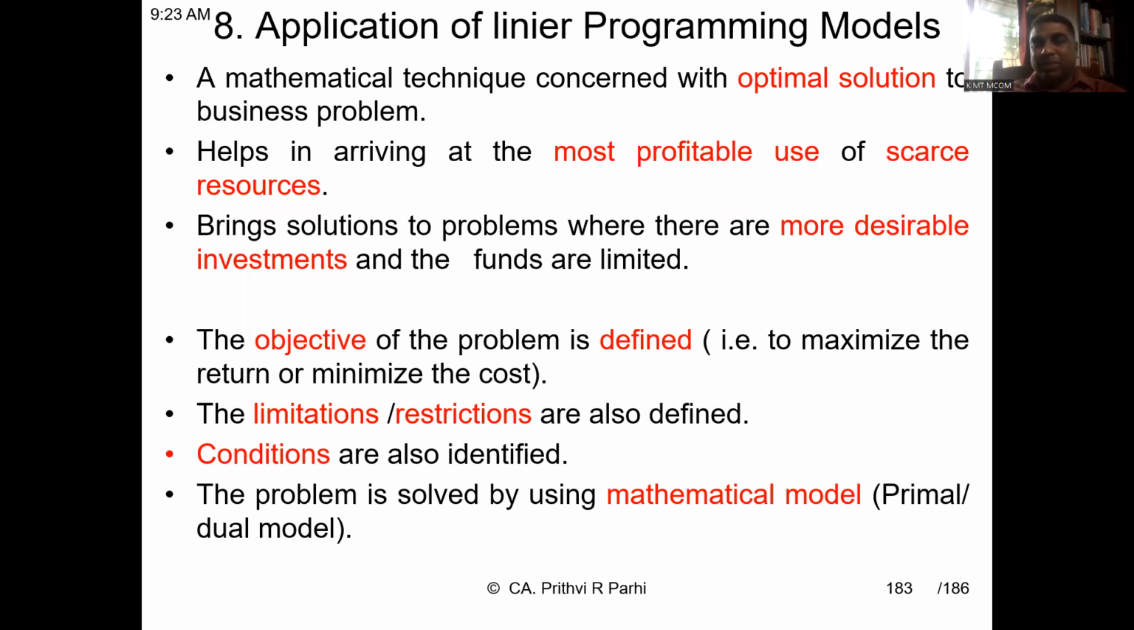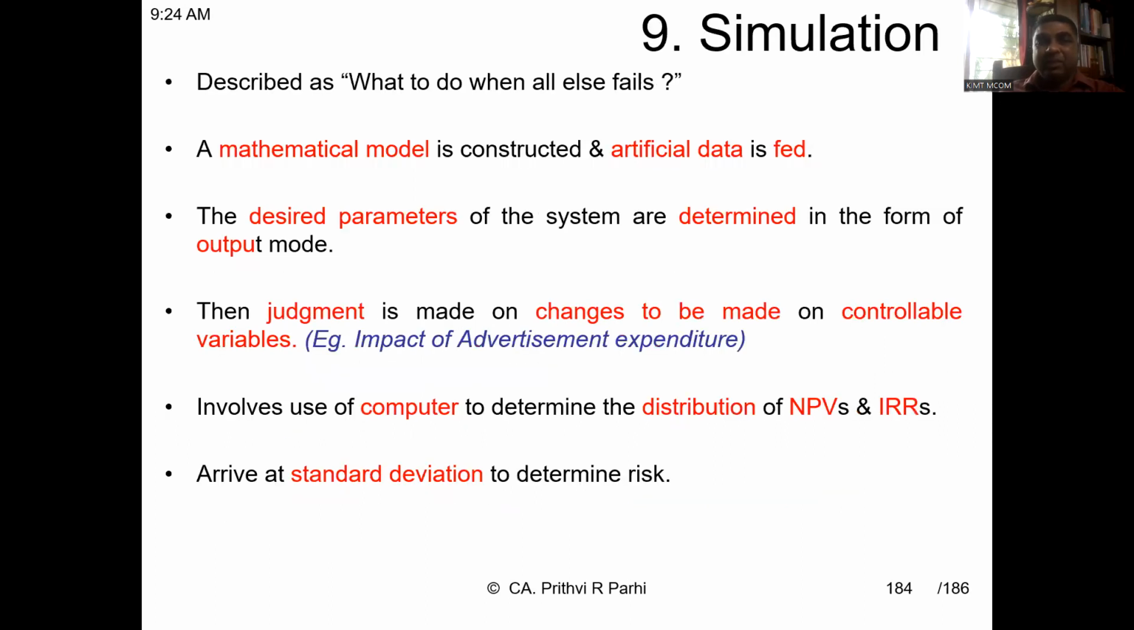Here the objective of the problem is defined. The limitations and restrictions are also defined, and conditions are identified. Then the problem is solved by applying a mathematical model. There are two models, the primal model and the dual model. Applying this LP model, problems are solved.